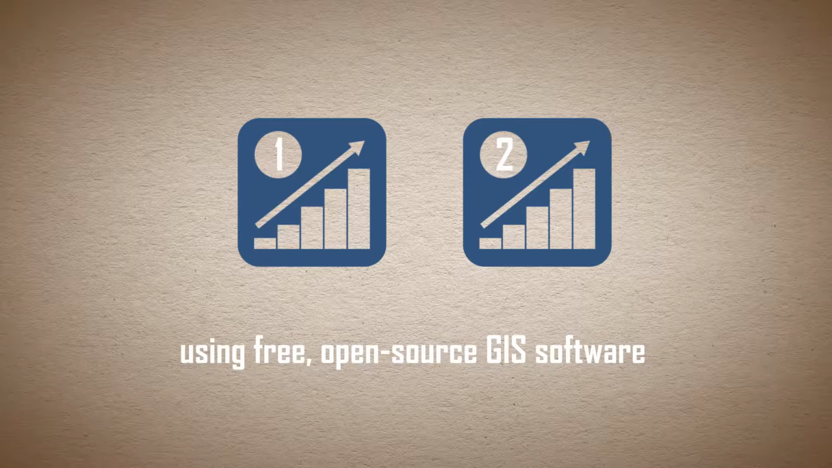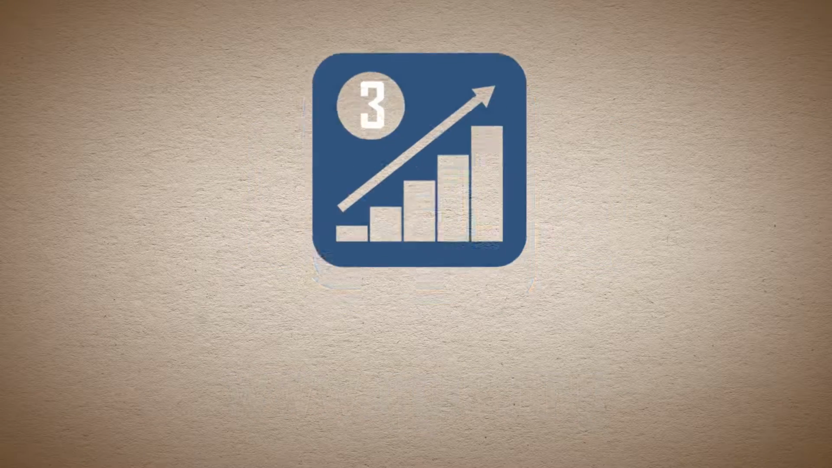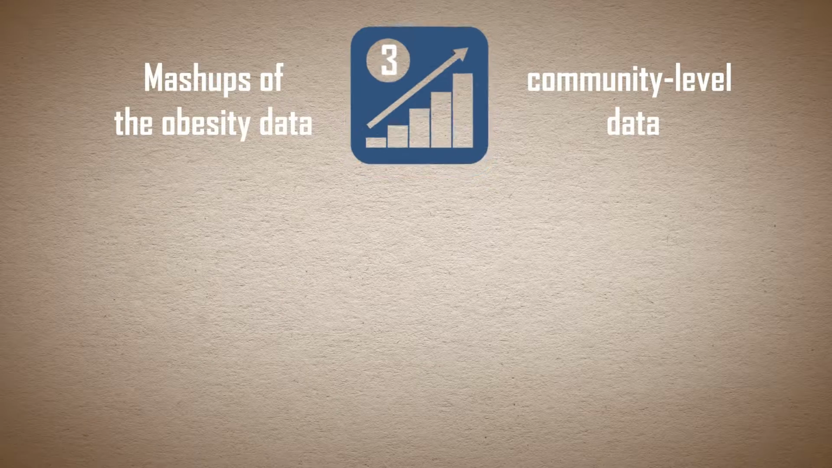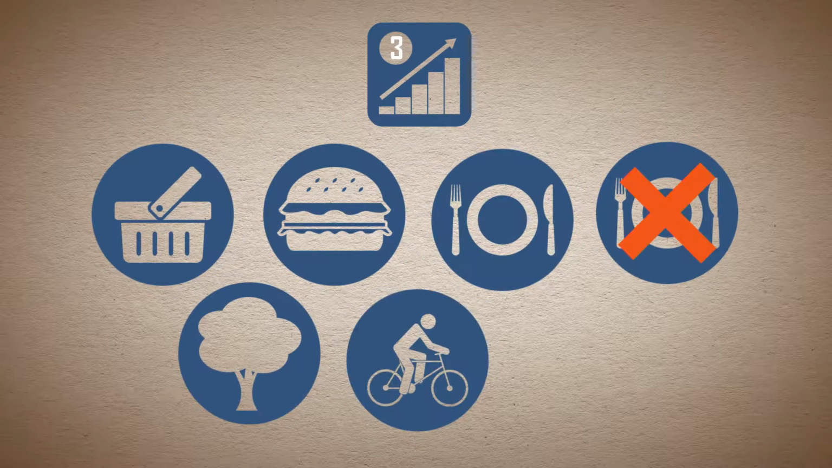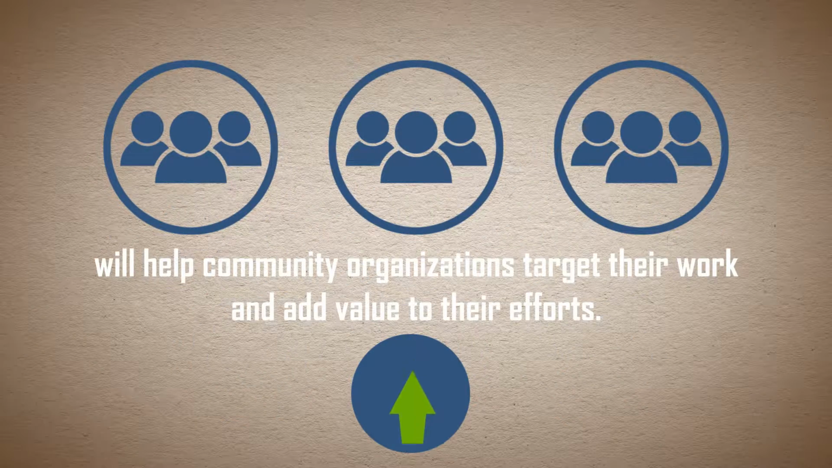using free open-source GIS software such as QGIS, qgis.org. Mashups of the obesity data with community-level data such as food retailers, restaurants, food deserts, parks, bike paths, and walking paths will help community organizations target their work and add value to their efforts.